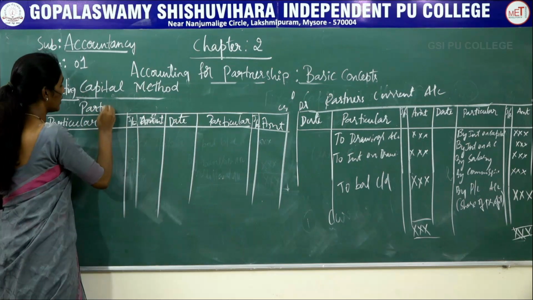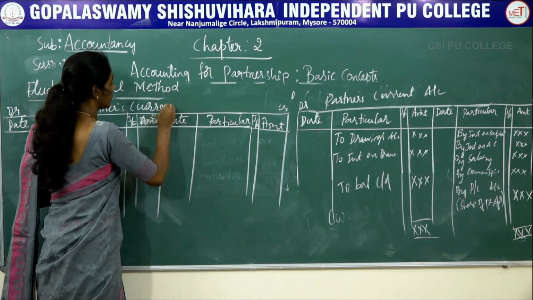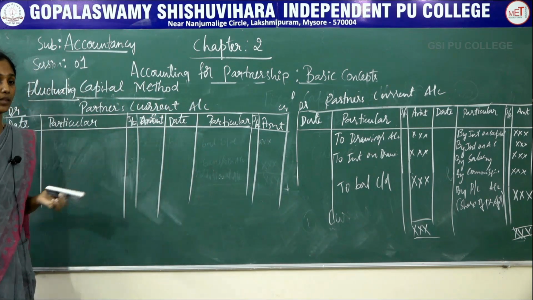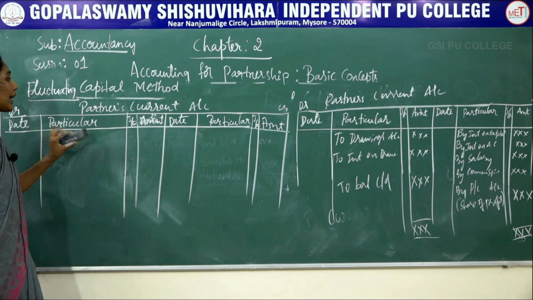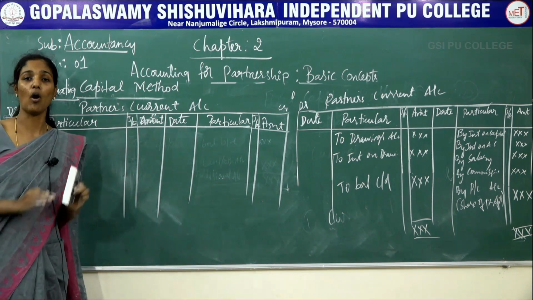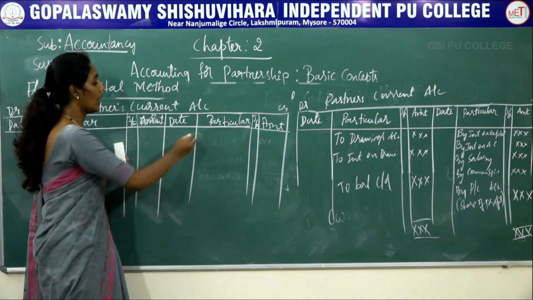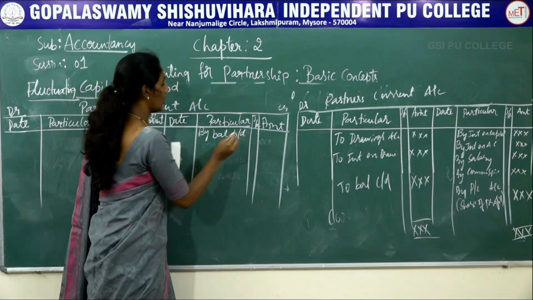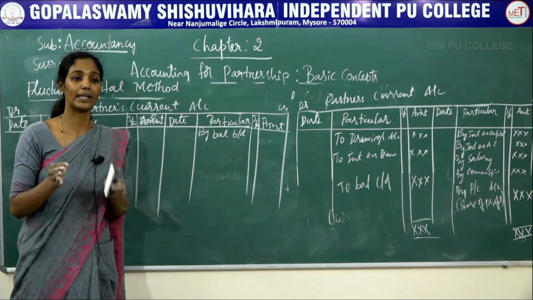Partner's current account. The name of the account under fluctuating capital method is partner's current account. So here in this account, you are going to record all the transactions relating to the partner, like by balance brought down. Here by balance brought down is nothing but the capital invested by the partner.